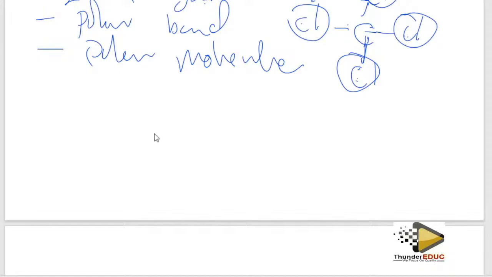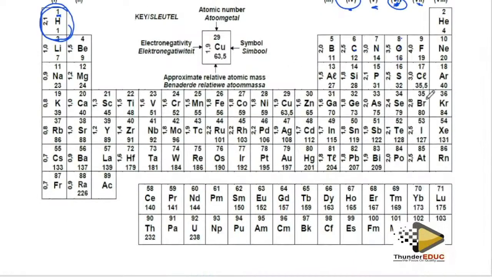Even the father is going to benefit, because the mother is going to buy something and bring it into the home. Meaning that however much this bonding pair has been pulled toward one atom, they will still benefit the molecule. For example, I gave you a chloride. So they are supposed to be shared equally. But because this one has a higher, let me show you, because I'm just talking.